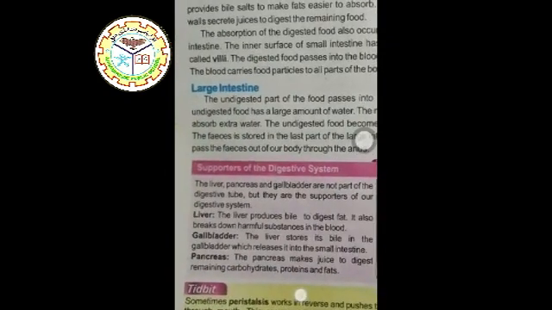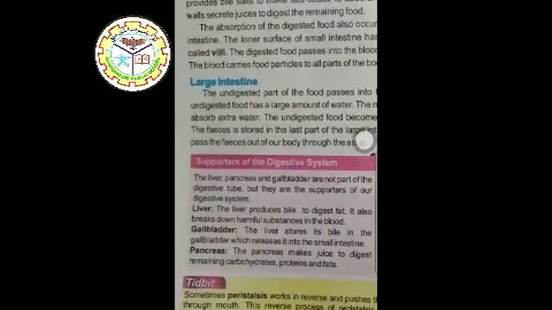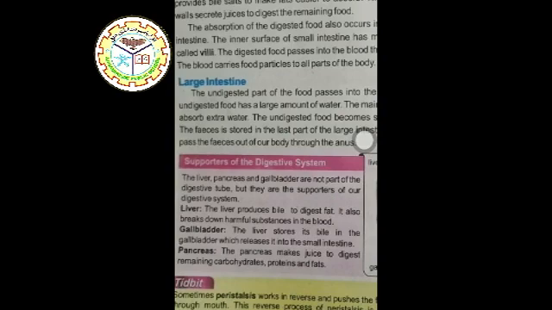The liver, pancreas, and gallbladder are not part of our digestive tube, but they are supporters of our digestive system because of their functions. Liver: the liver produces bile to digest fat. It also breaks down harmful substances in the blood. Gallbladder: the liver stores its bile in the gallbladder, which releases it into the small intestine. Pancreas: the pancreas makes juice to digest remaining carbohydrates, fats, and proteins.